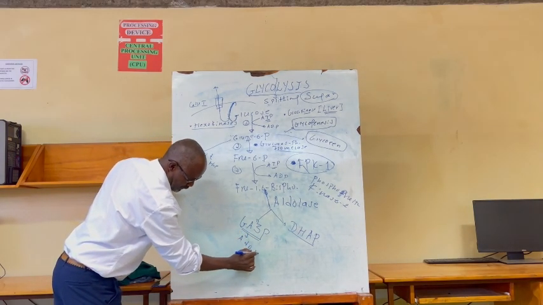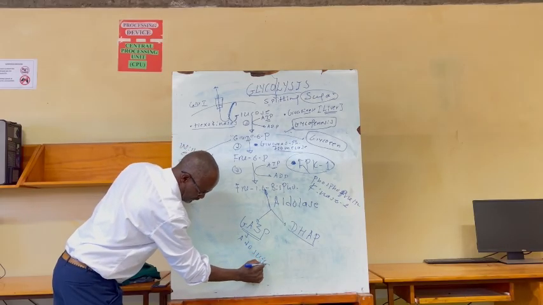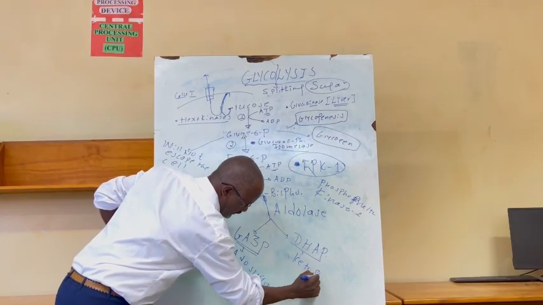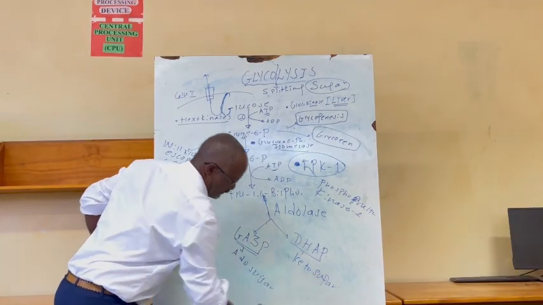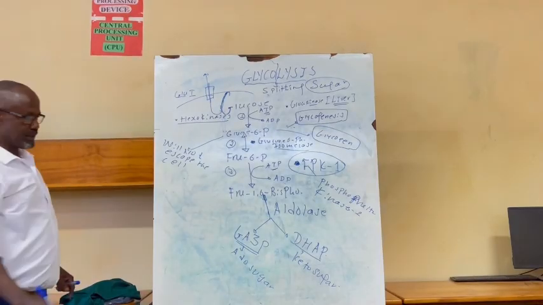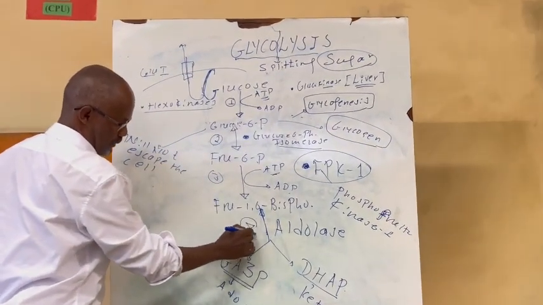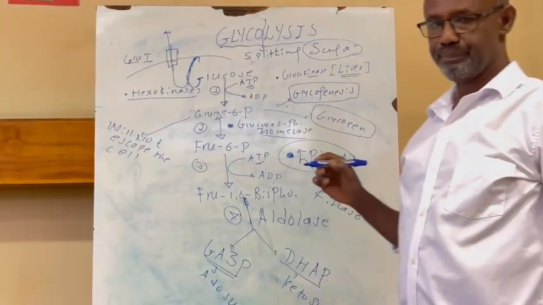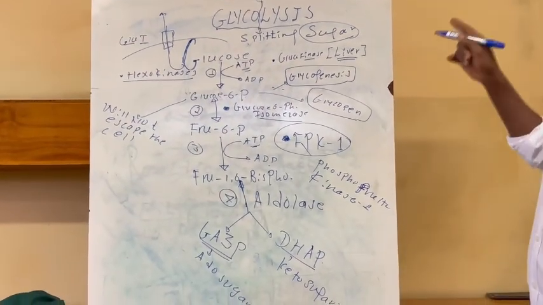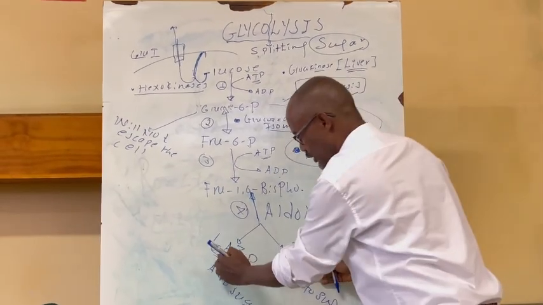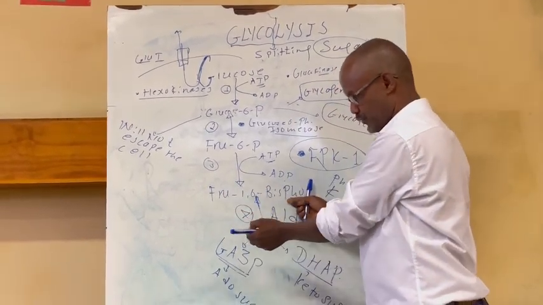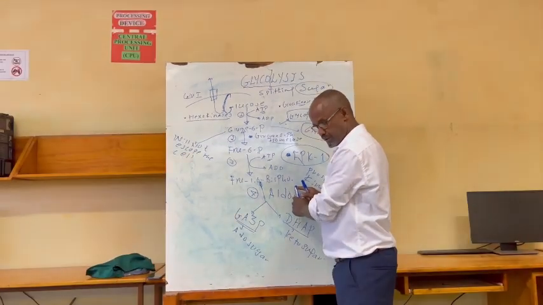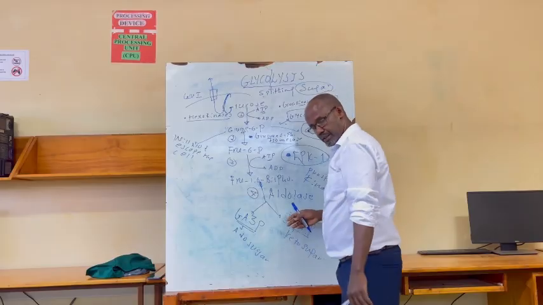Aldol phospho sugar. And this is keto phospho sugar. You see the event, this step is known as the fourth step. This enzyme is not regulated at all because it catalyzes a reversible reaction. Therefore, these two can join to produce this by the same enzyme. What matters is concentration or the need of the cell.